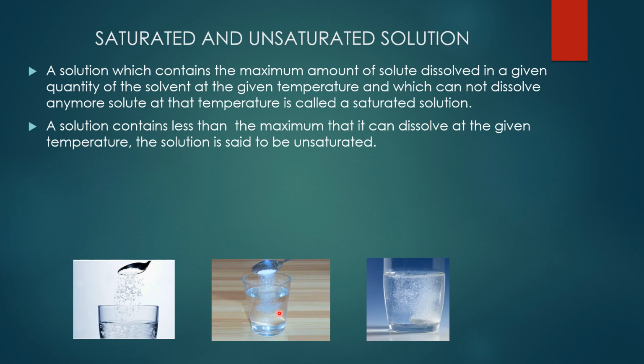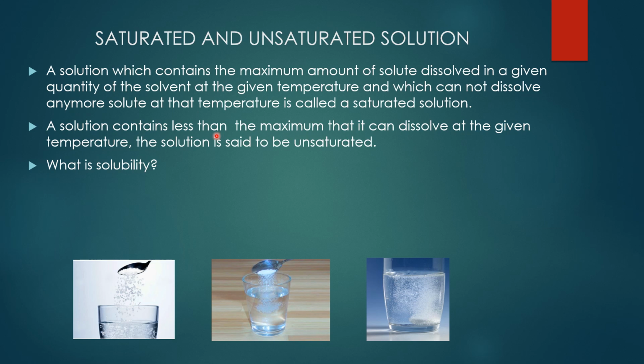With 2 spoons, the salt occupies the intermolecular space of water. So this is called a saturated solution. Got it, children? But in the first picture we can add 1 more spoon of salt, isn't it? I have added only 1 spoon. Here you can add 1 more. Understood, children? So this solution is called an unsaturated solution. Got it, children? Now you go through this definition.